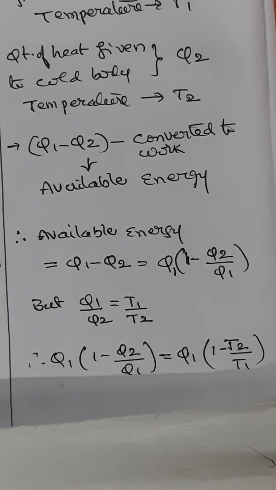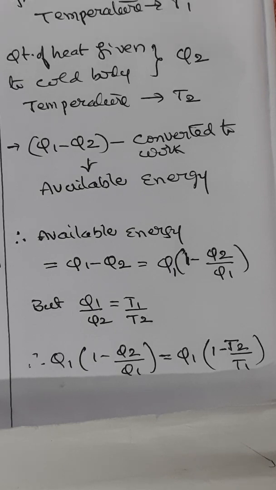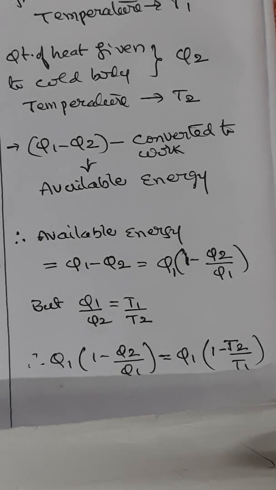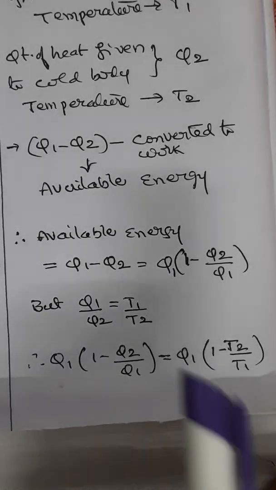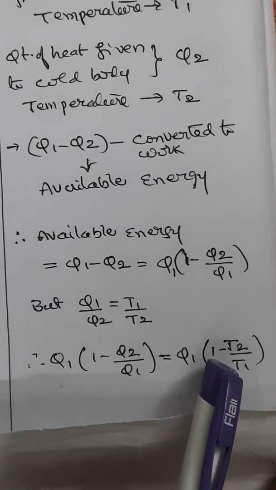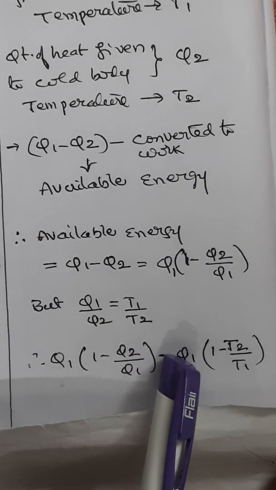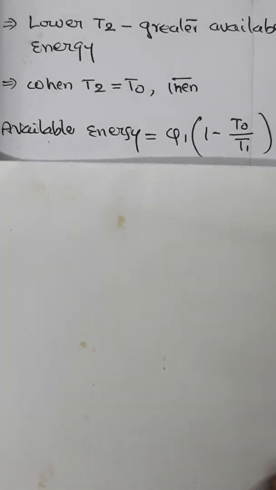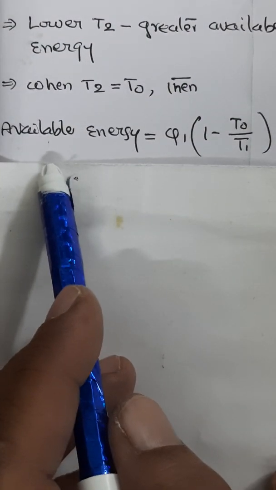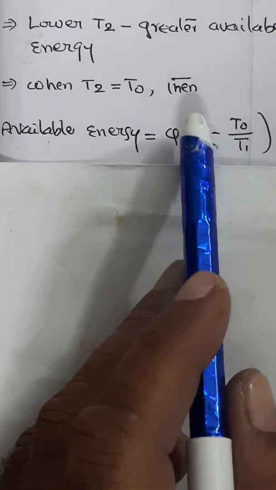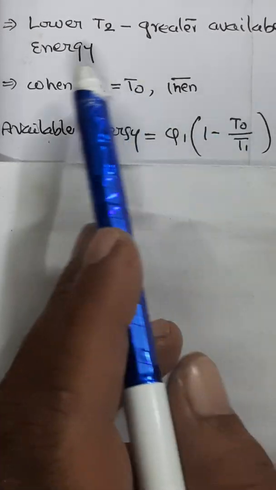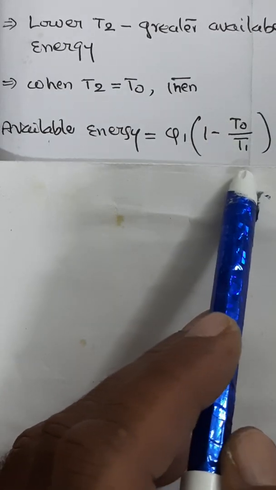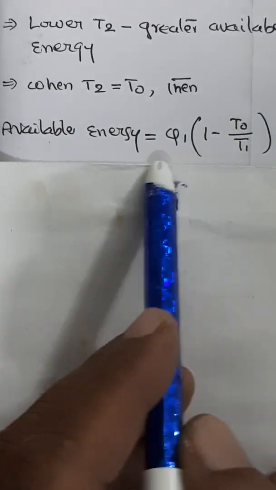The lower the temperature T2 of the cold body, the greater will be the available energy. In that situation, let us say if T2 is taken as T0, then automatically available energy we can write as Q1 into 1 minus T0 by T1. This is the available energy.